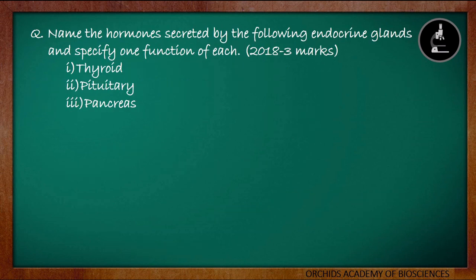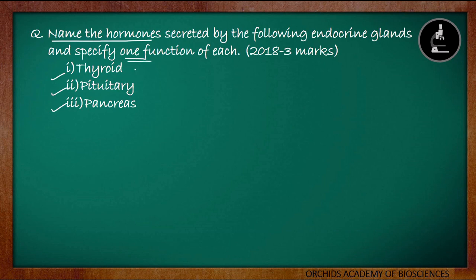Moving on to the next question. This question is from 2018 for 3 marks. This is a very simple and direct question, and all these topics I have discussed in this video itself. We will try to answer it. They are asking us to name the hormones secreted by the following endocrine glands: thyroid, pituitary and pancreas, and to specify one function of each.